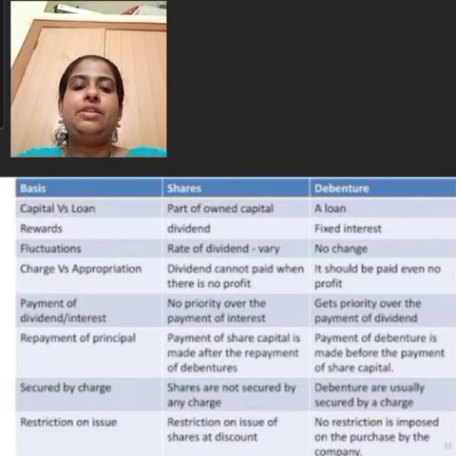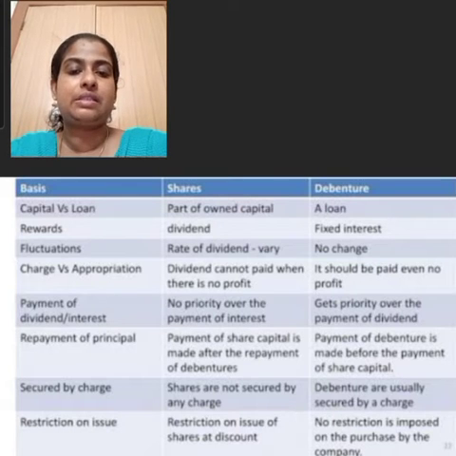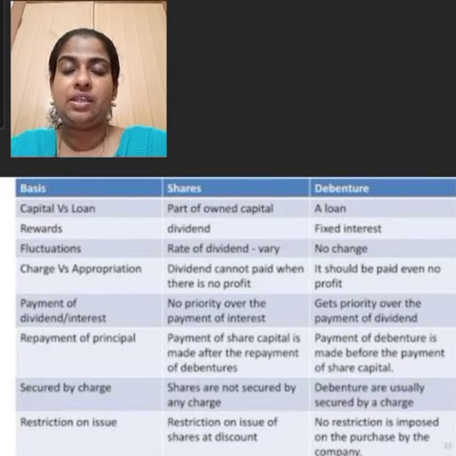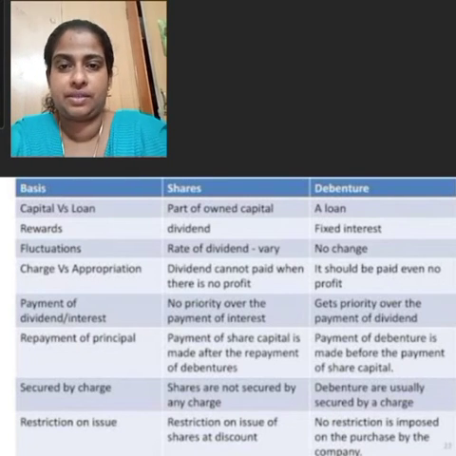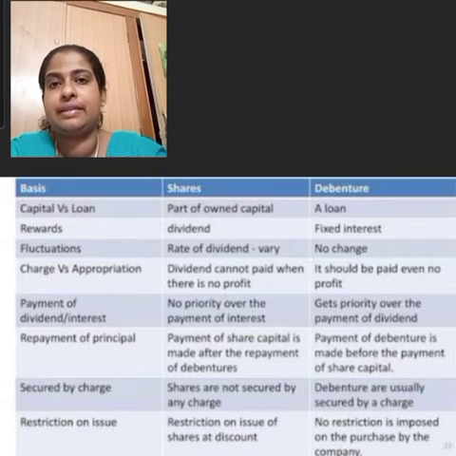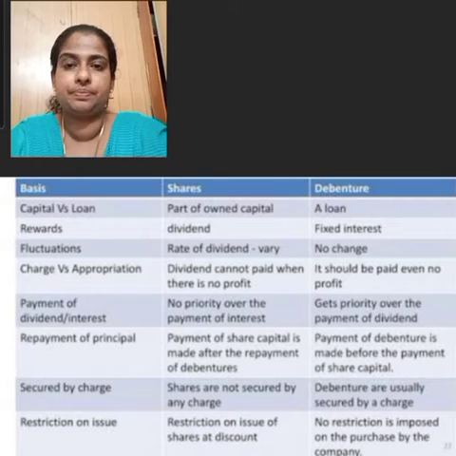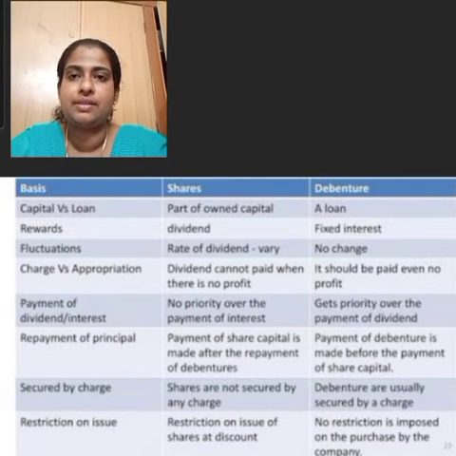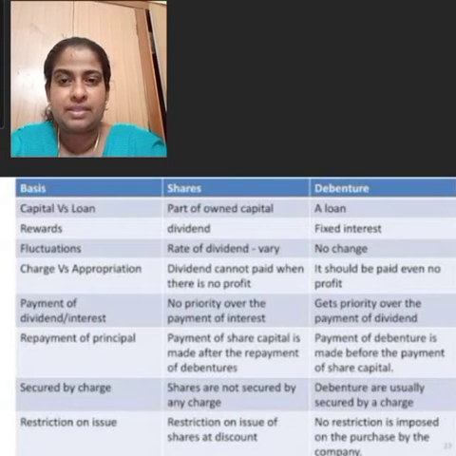The rate of the dividend may vary, but in the case of debenture, the rate of the interest does not vary. There is no change regarding the rate of interest. Then section 79 imposes certain restrictions on the issue of shares at discount. But in the case of debentures, there is no restriction on the issue of debentures at discount.